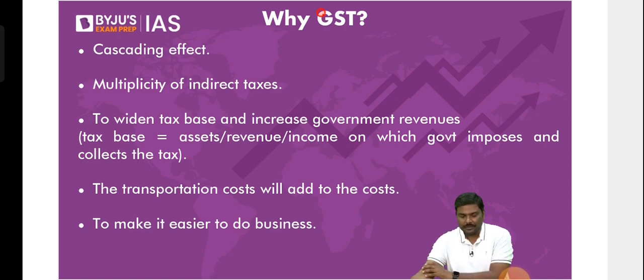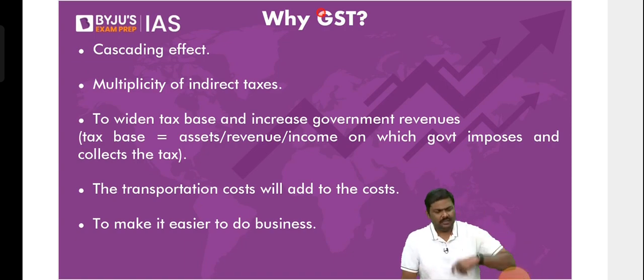After that, we discussed the concept of the minimum alternate tax (MAT), right, where the government of India says 15% of book profit or 22% of the final profits. Based on that, we will collect whichever is higher. We'll collect it in the form of taxation.